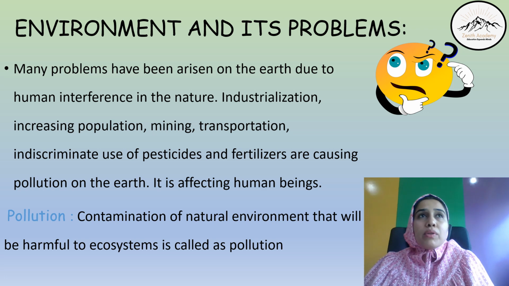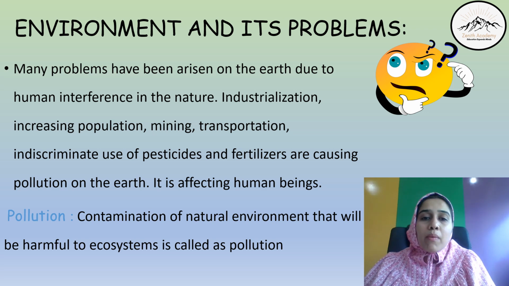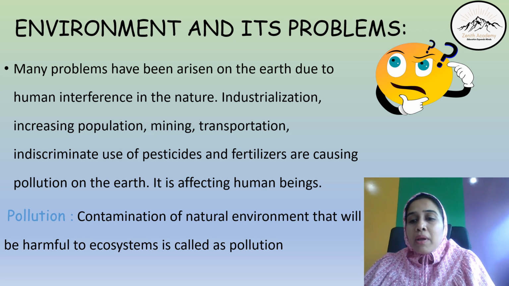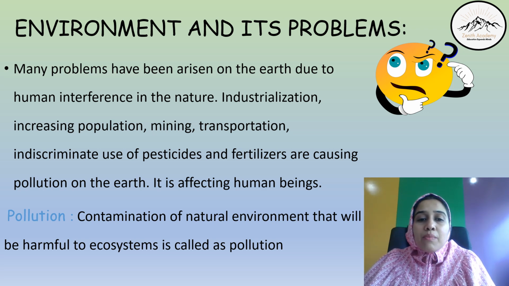Now, we all know that the ecosystem or the nature around us is called the environment. But in today's time, many problems are arising on Earth in our environment due to human interference in nature. Whatever progress human beings are making, like industrialization, increasing population, mining, transportation, then indiscriminate use.